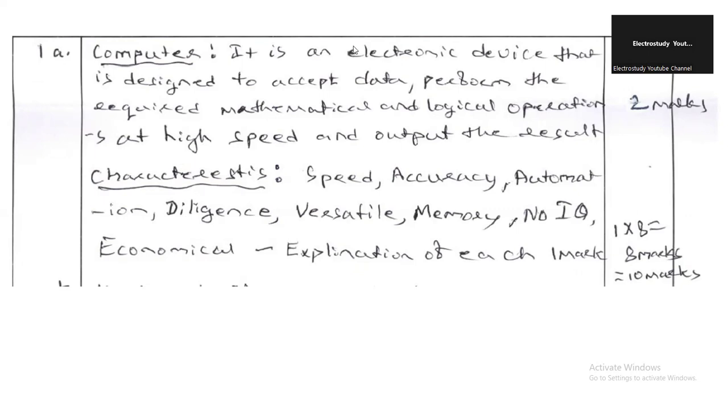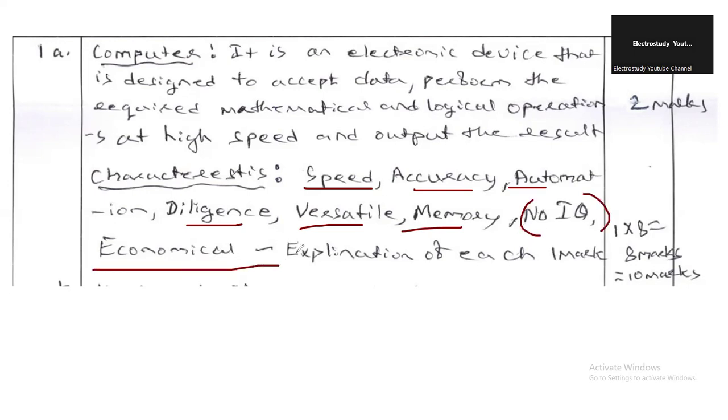Then you have to mention the various salient features of computers such as speed, accuracy, automation, diligence, versatility and memory. Also one of the setbacks is that it has no intelligence quotient. Then you talk about the economic aspect. It is very convenient for doing business. Also, our economy has been quadrupled compared to the normal method. These things you have to mention.